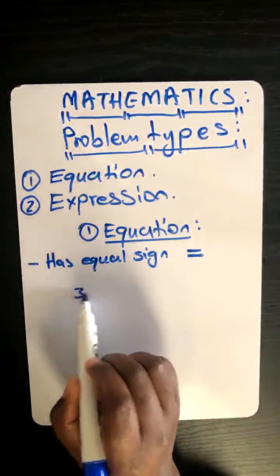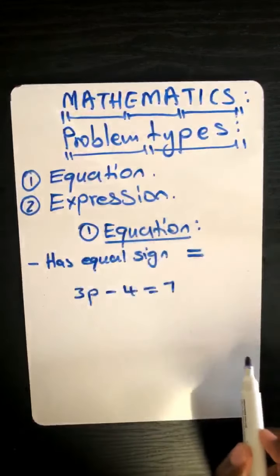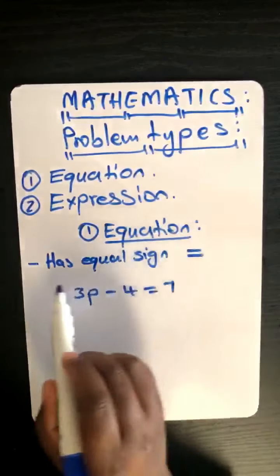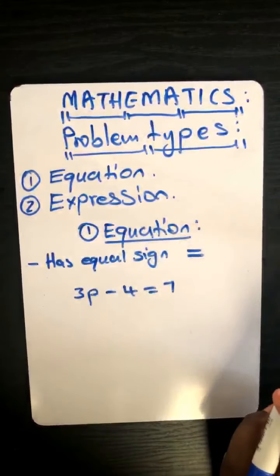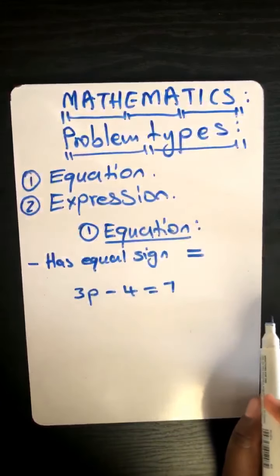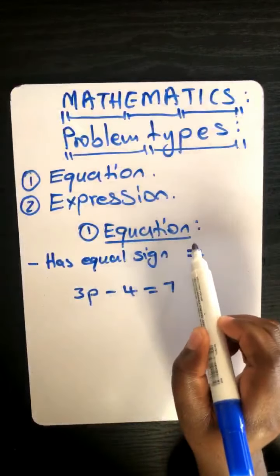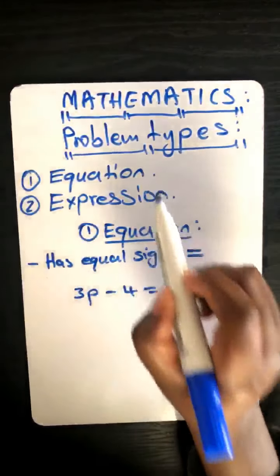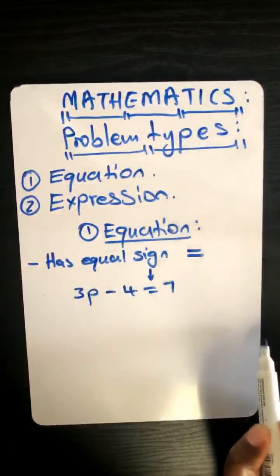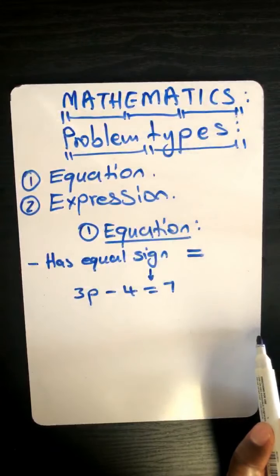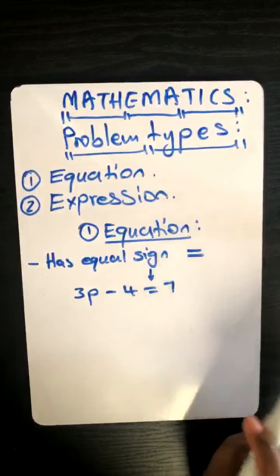I'll give an example. Let's say we have 3p minus 4 is equals to 7. So this is a math problem. You have two terms on the left side of the equal sign. You have one term on the right side of the equal sign. So now, what type of math problem is this? Is it an equation or is it an expression? Because it has an equal sign, Loyo, it means it's an equation. Does it make sense, Loyo?